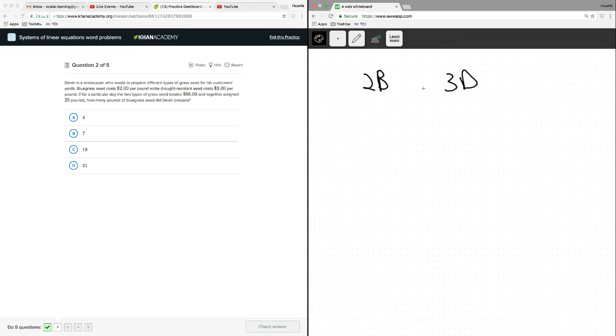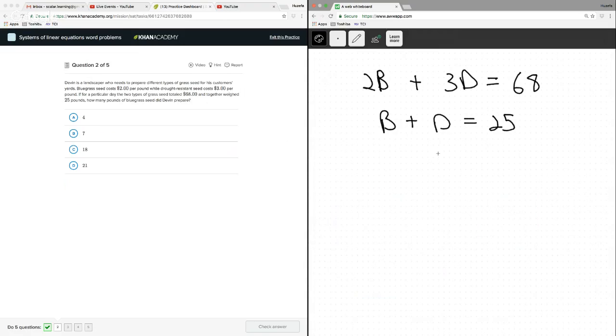This is quantity times price, quantity times price. And now we're looking for the total price. As soon as we have that number, this is the relationship. The total price is $68. And this quantity is specifically in pounds, because we're getting $2 per pound, $3 per pound. Important distinction. And the 2 weighed 25 pounds. That means the weight of B plus the weight of D equals 25 pounds.